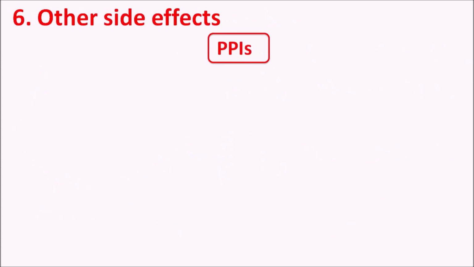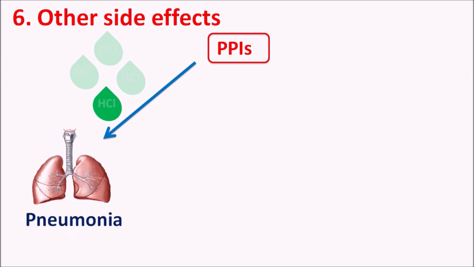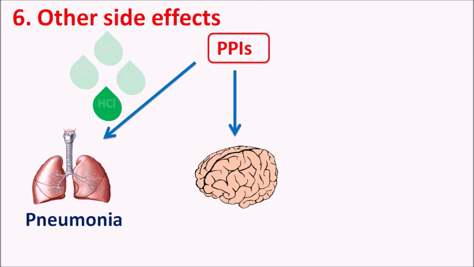Other side effects of PPIs. Proton pump inhibitors can reduce the gastric acid secretion, and because of this achlorhydria, they can increase the microaspiration of gastric contents into the pulmonary system, so they can produce some pneumonia in the patients. Similarly, these drugs can also affect the central nervous system and they can produce some dementia. And by decreasing the magnesium levels, they can also increase the risk of seizures in the patients.